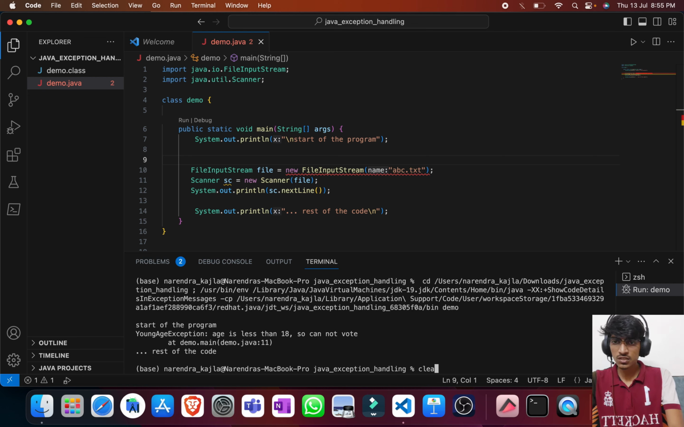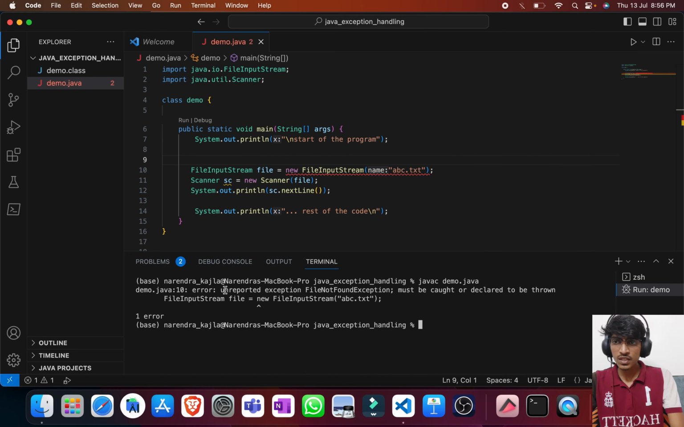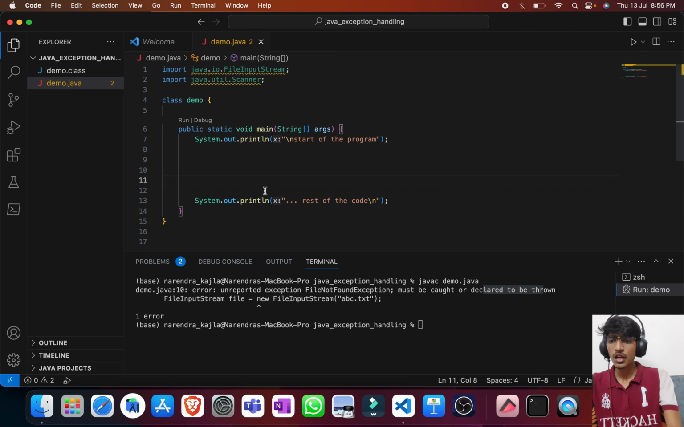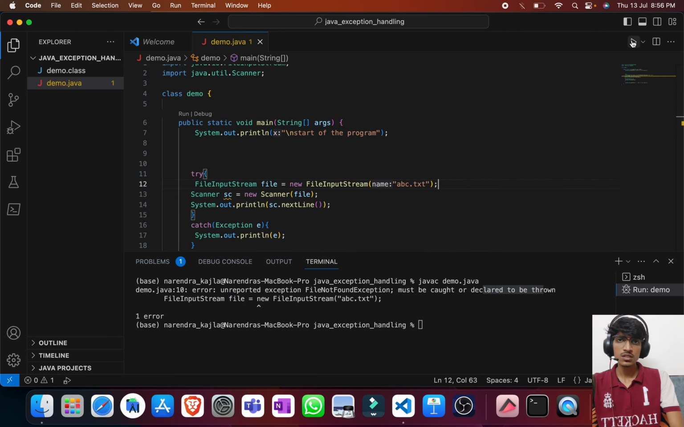So I'll clear this once. So javac Demo.java. Okay, so here we can see an unreported exception error, so either we have to handle it with a try catch block or declare it with the throws keyword. So either we can use a try catch block. In that case what we will do is take this code and put it into the try block, and then I can handle it using the catch block. So let us run it.